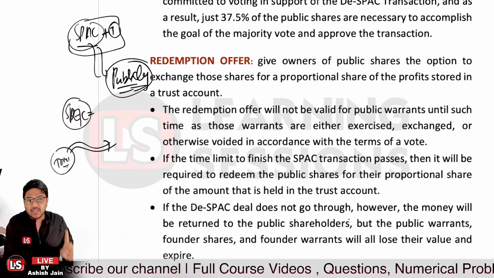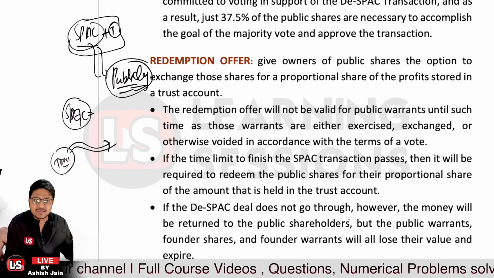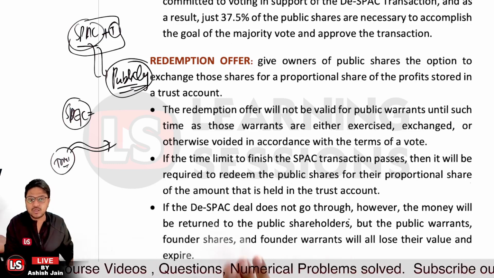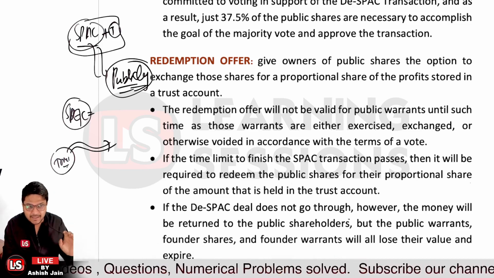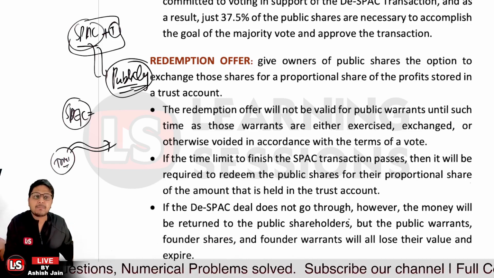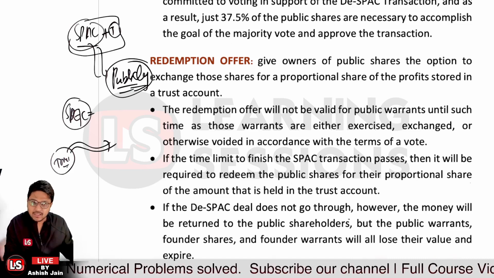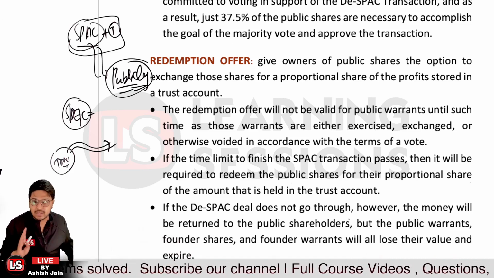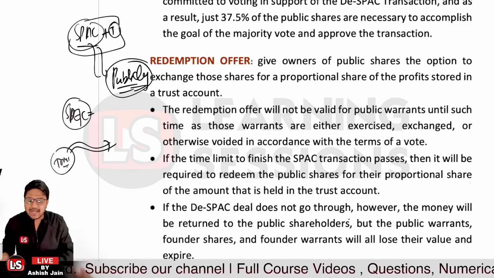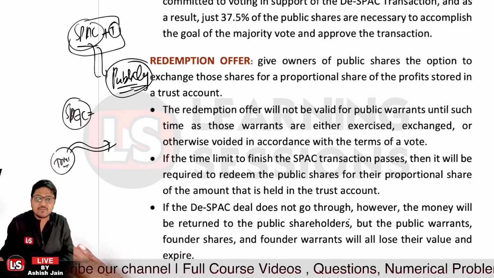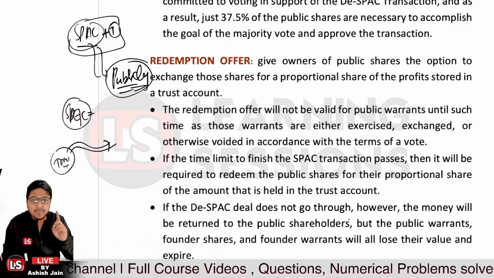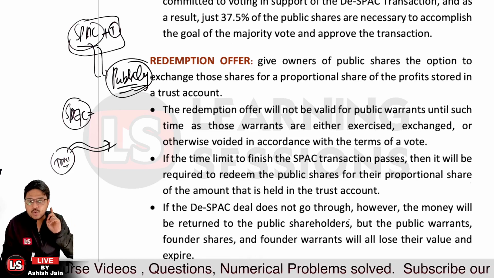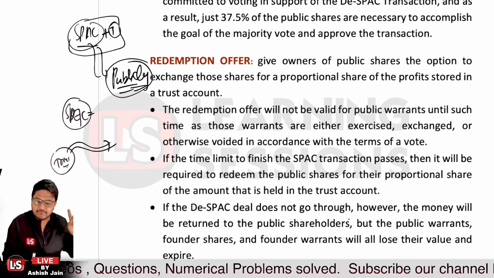Okay. And further, if the time limit to finish the SPAC transaction passes, like I told you that you have 18 to 24 months to do the de-SPAC transaction, if that time passes, then it will be required to redeem the public shares in proportion to the shareholders, right? That is to be done. And if the de-SPAC transaction does not go through, the money that is lying in the trust account is to be given back. But the public warrants and founder warrants will lose their value in that scenario.